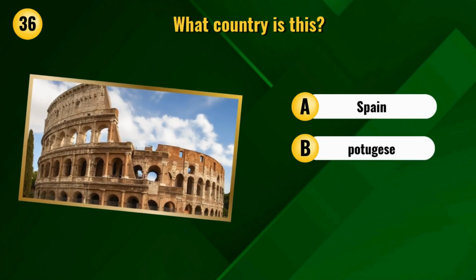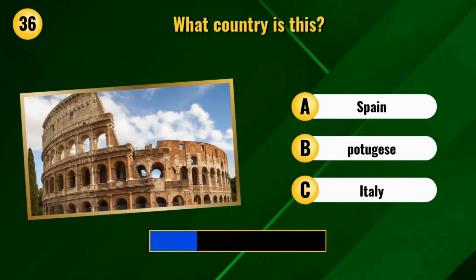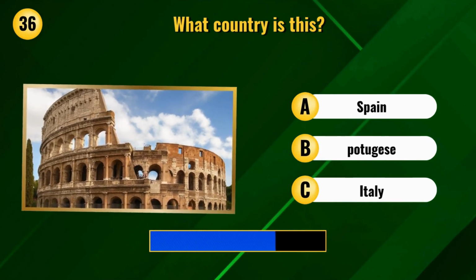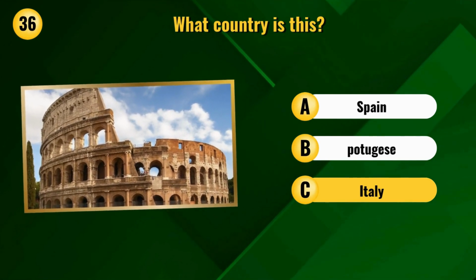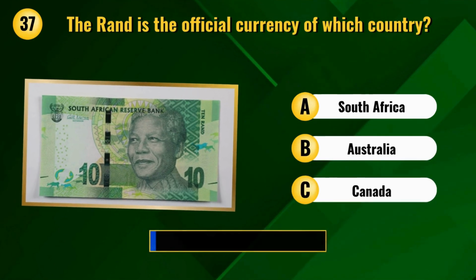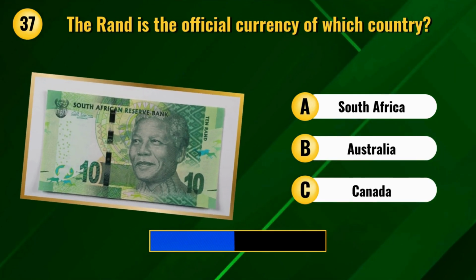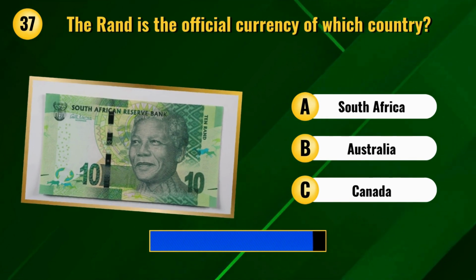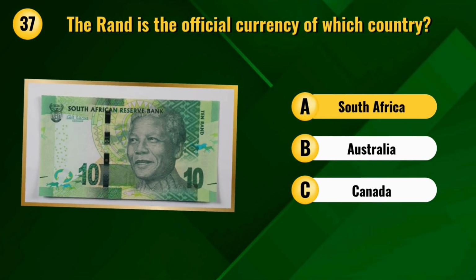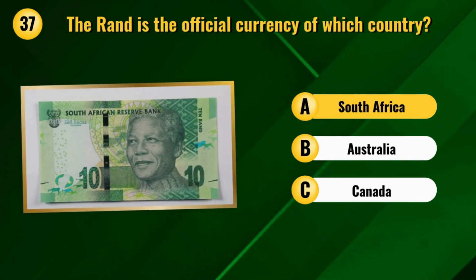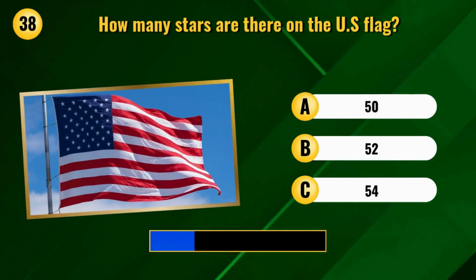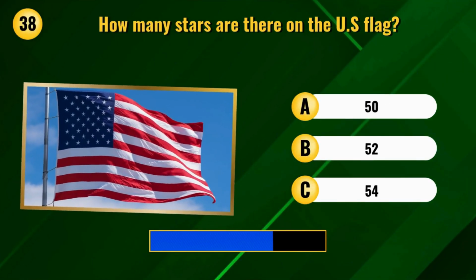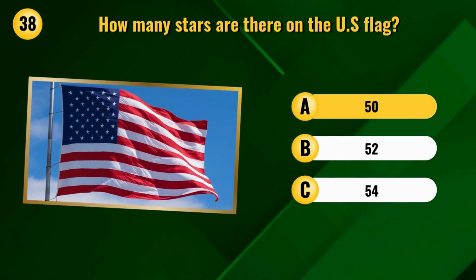What country is this? Italy. The rand is the official currency of which country? South Africa. How many stars are there on the US flag? 50.